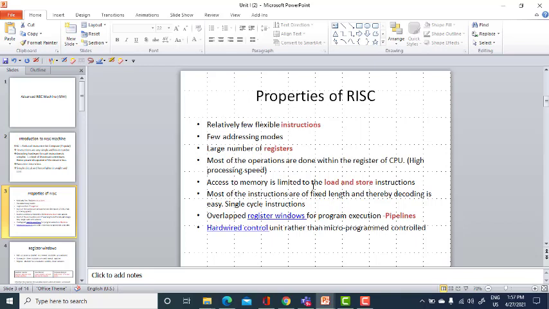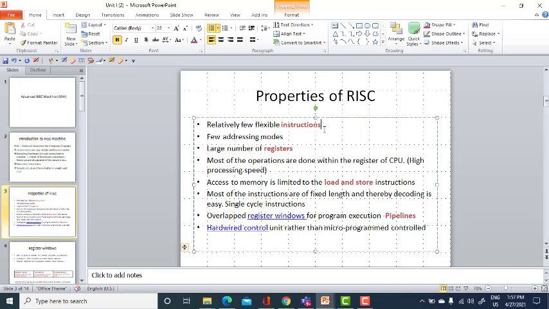Coming to the first main category, the instructions. As I discussed in the previous slide, you have relatively few instructions, and with the help of these instructions many different programs can be constructed.